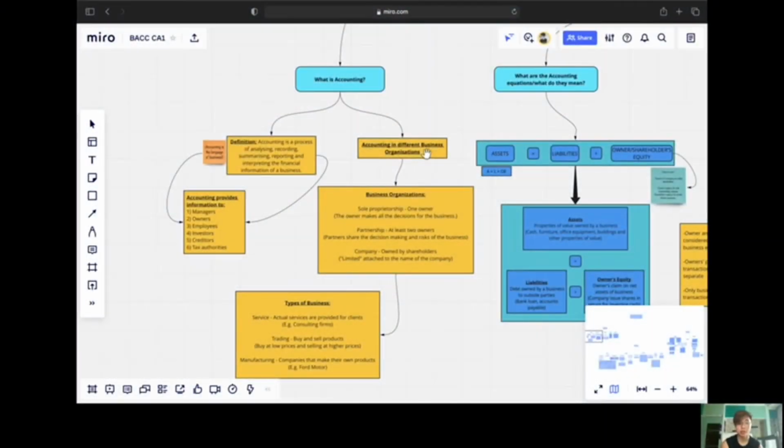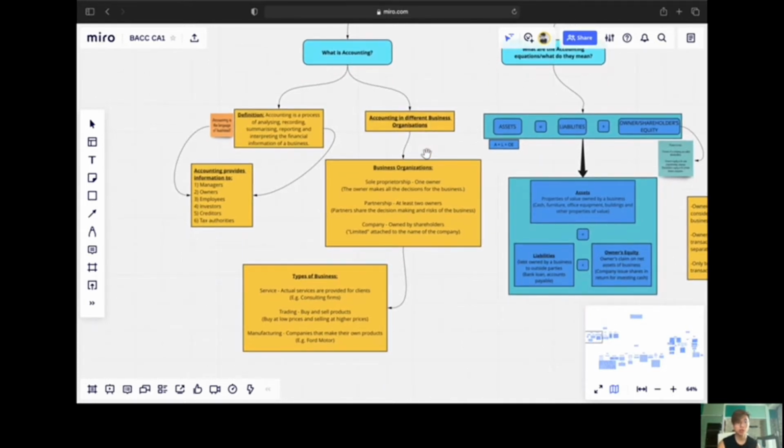Accounting is a process of analyzing, recording, summarizing, reporting, and interpreting the financial information of a business. It usually provides information to managers, owners, employees, etc. Business organizations that involve accounting would be sole proprietorship, partnership, and company.